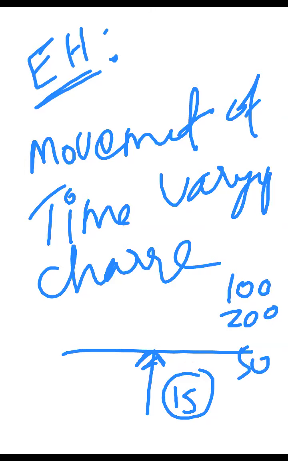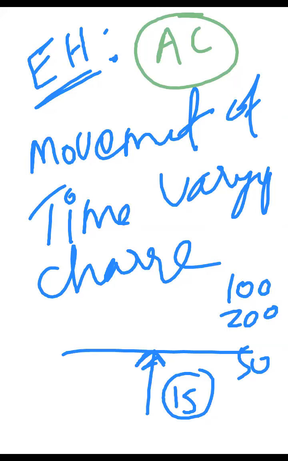The best example for this is AC current. That's why I told you already in communication very clearly, only AC charges, a time varying waveform, can propagate through an antenna. DC current cannot propagate through the antenna. Why? DC current cannot create the electromagnetic field. DC current can create only a magnetic field. The magnetic field alone cannot go a longer distance. Only the electromagnetic field can go a longer distance.